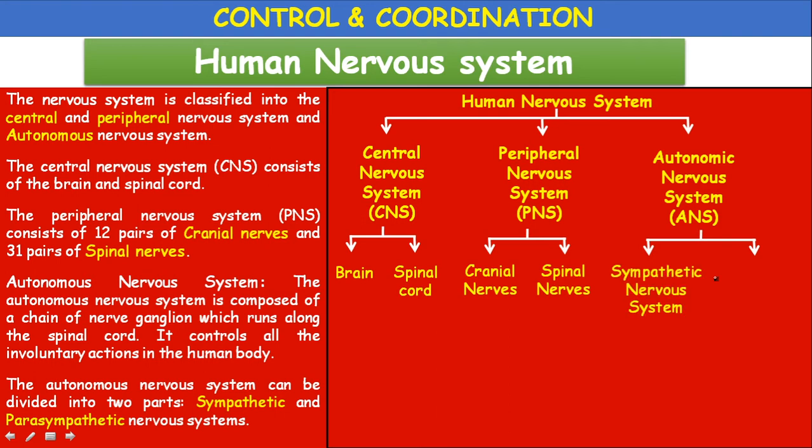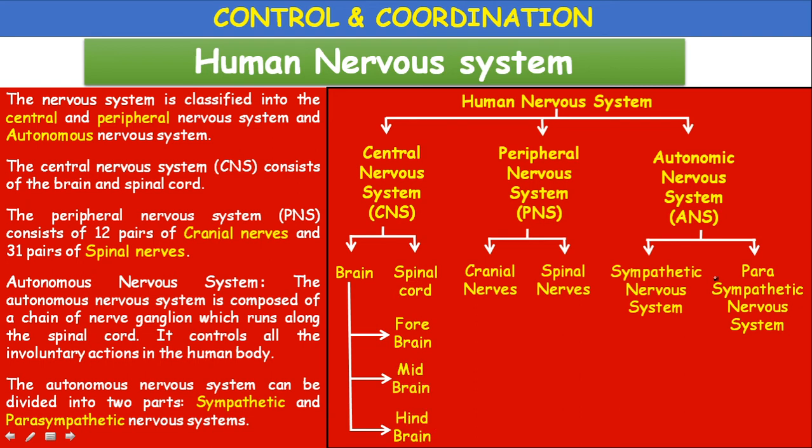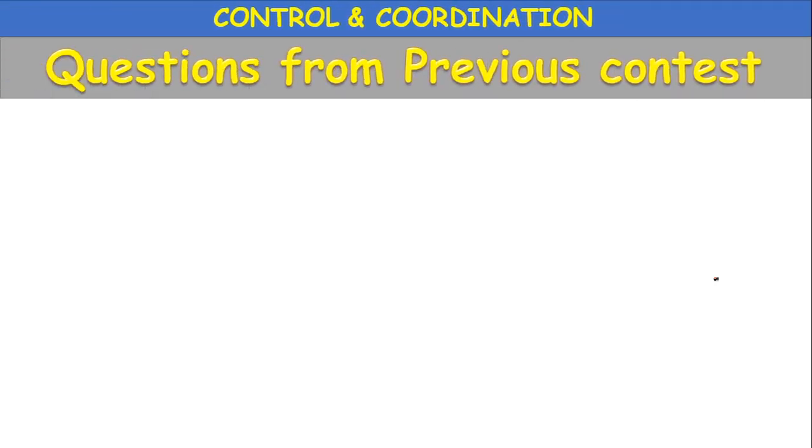Autonomous nervous system is divided into sympathetic nervous system and parasympathetic nervous system. The brain consisting of three main divisions: forebrain, midbrain, hindbrain. Whereas the cranial nerves arise from the brain, spinal nerves arise from the spinal cord. So this is a brief review of the chapter.